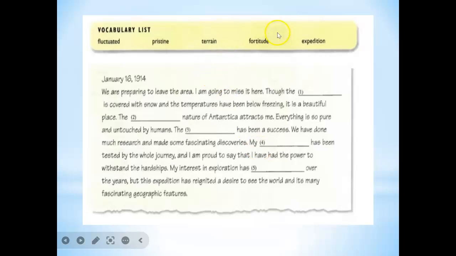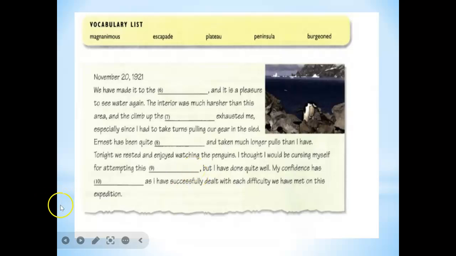My fortitude has been tested by the whole journey, and I am proud to say that I have had the power to withstand the hardships. My interest in exploration has fluctuated over the years, but this expedition has reignited a desire to see the world and its many fascinating geographic features. Continuing, we have made it to the peninsula and it's a pleasure to see water again.